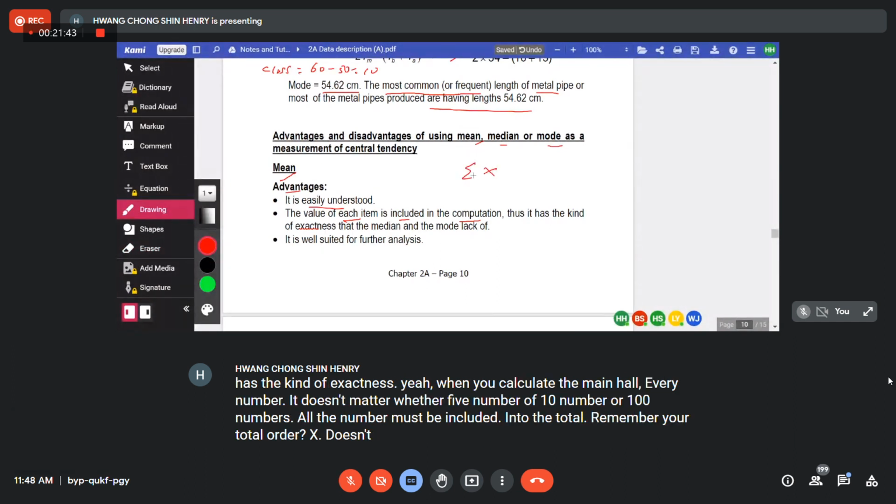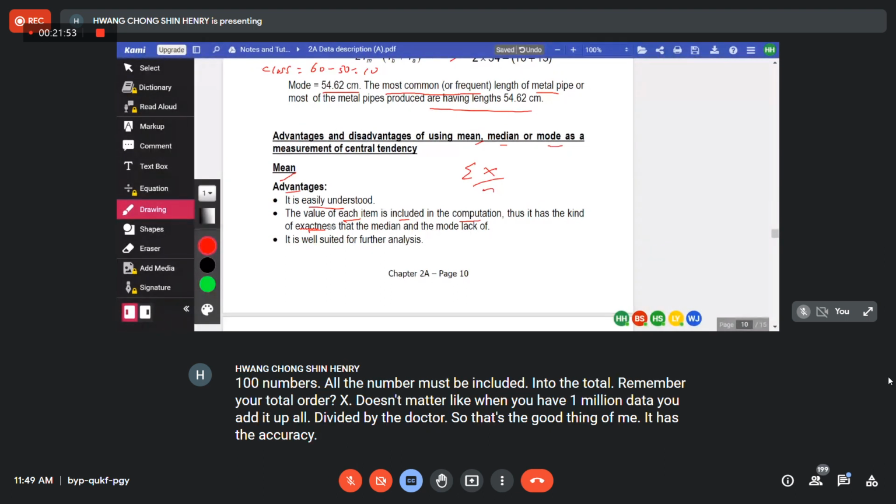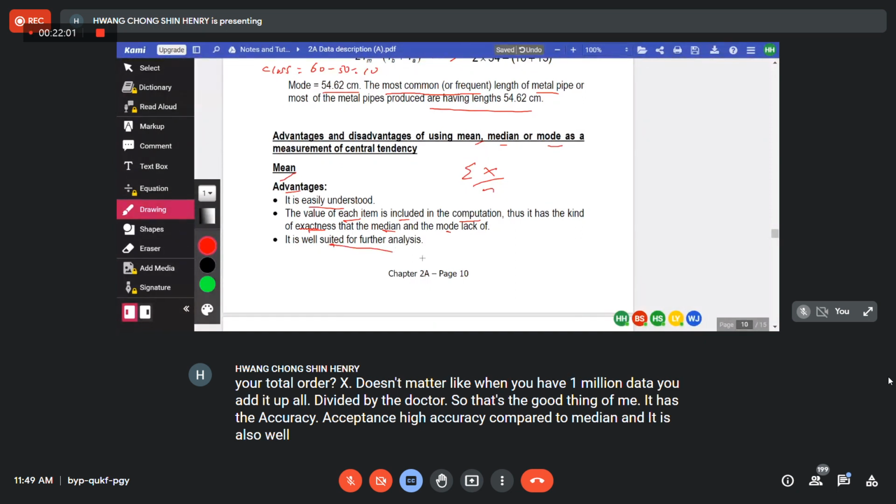Doesn't matter, even if you have 1 million data, you add it all up and divide by the total. So that's the good thing about the mean. It has high accuracy, exactness, compared to median and mode. It is also well suited for further analysis.